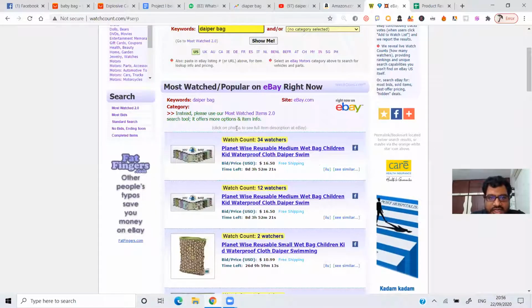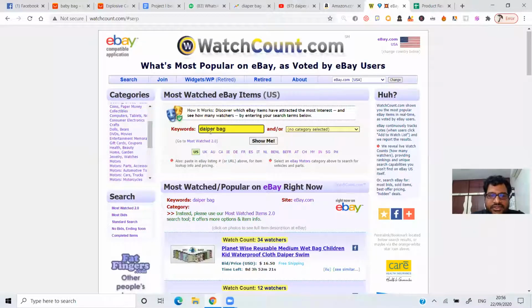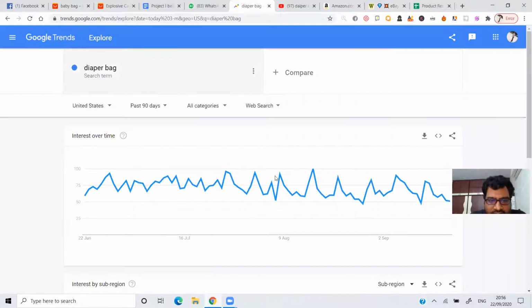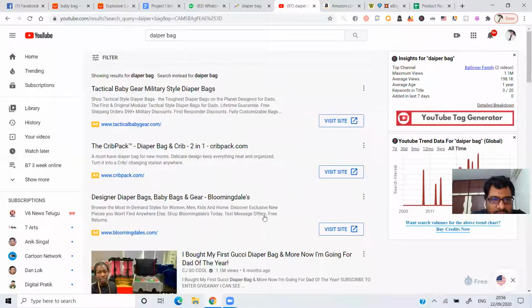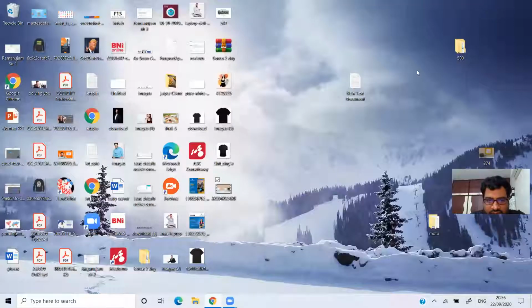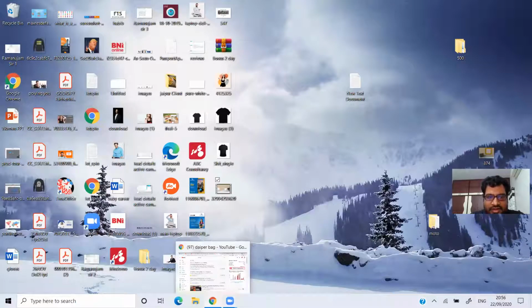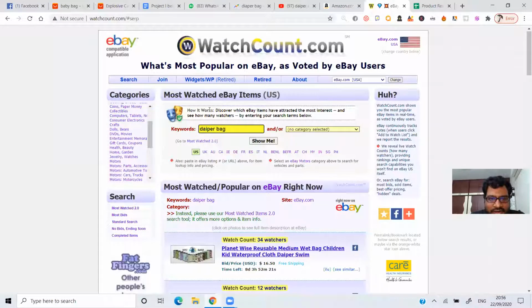Diaper bag spelling is correct, guys. Is the spelling correct? I'm not sure about the spellings actually. What is the spelling? D-I-A-P-E-R. Okay. Let me type it. That's the reason why you need to write good spellings. Diaper bag.